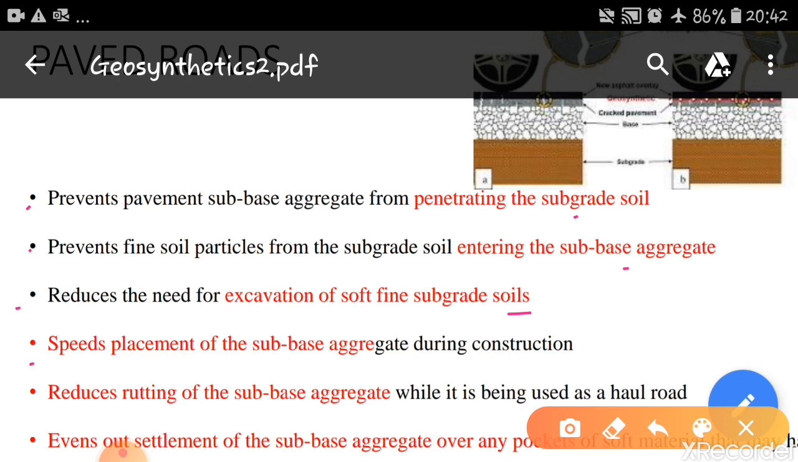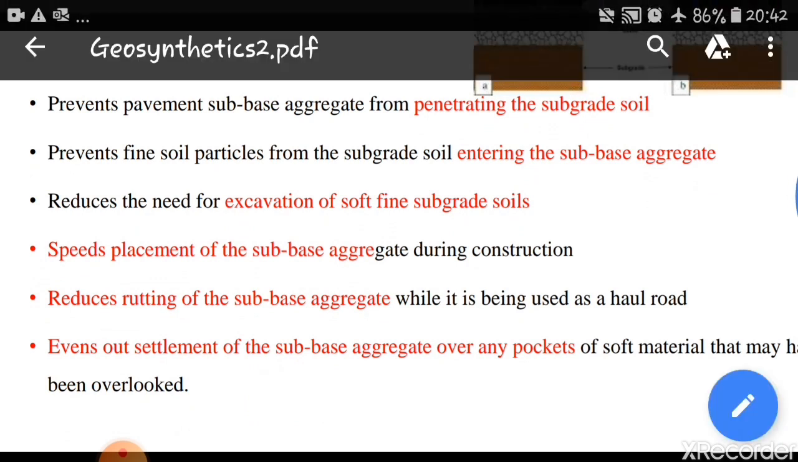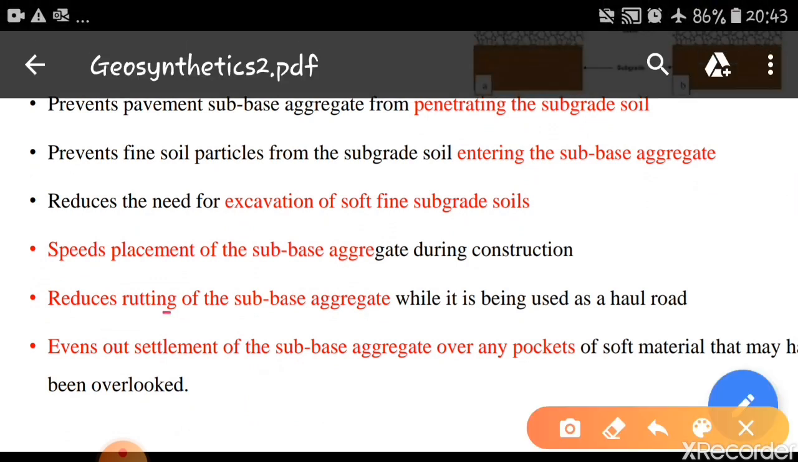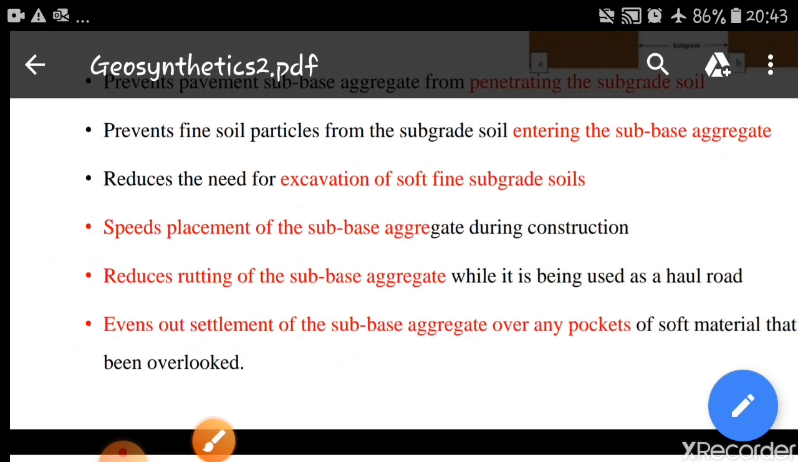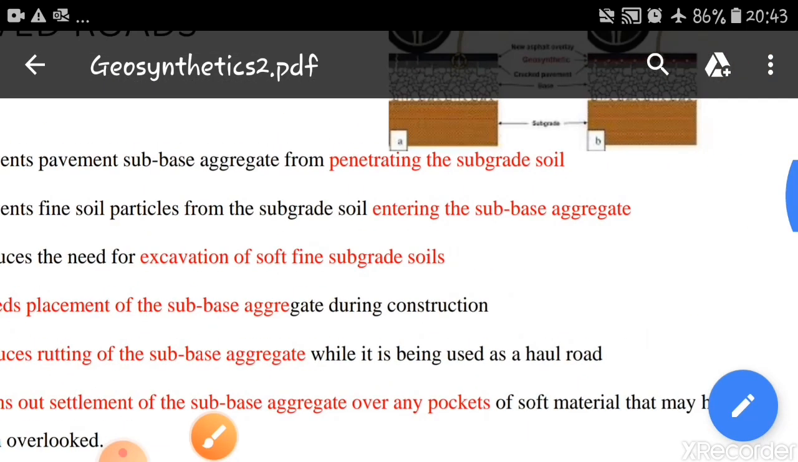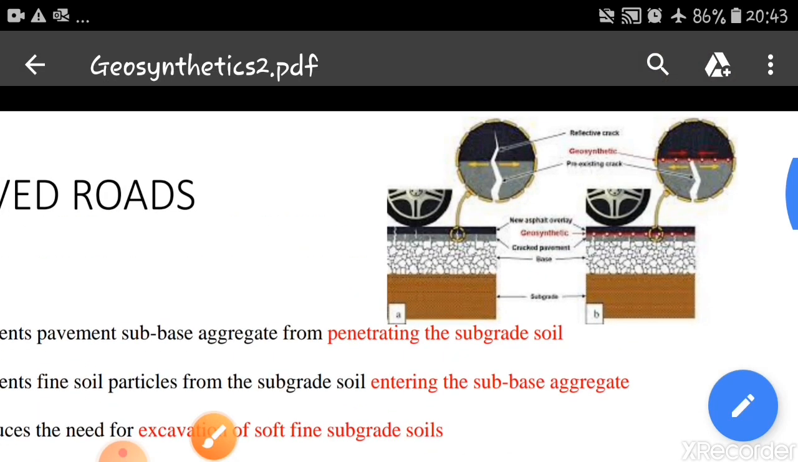It speeds the placement of subbase aggregates during construction. It reduces rutting of the subbase aggregates while it's being used as a haul road. Haul means we can use it for transporting goods. So at that time it reduces the rutting of the subbase aggregates. It evens out settlement of the subbase aggregates over any pockets or soft material that may have been overlooked. So these are the applications of this in case of paved roads.